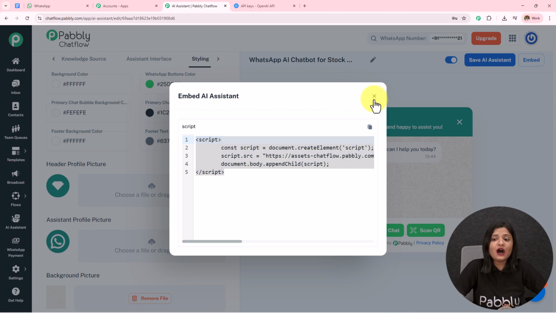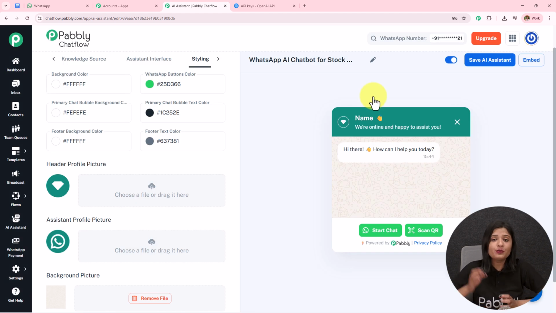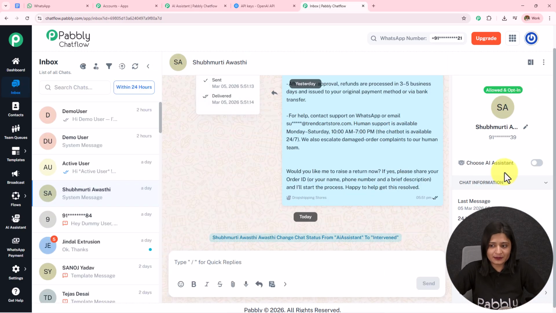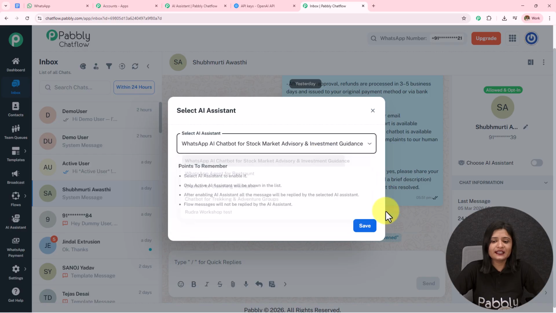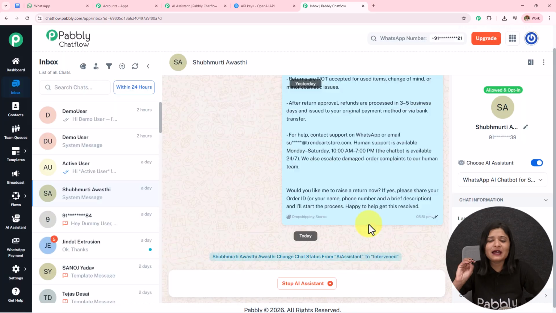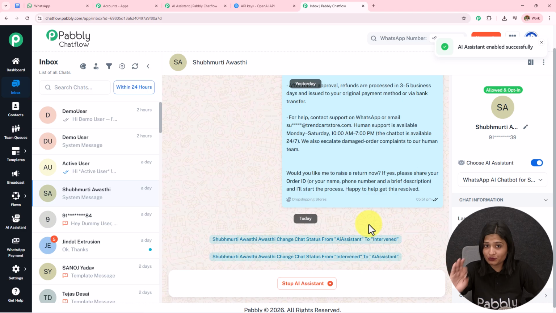Now we have to learn how we can assign this AI assistant to a particular chat, to a particular group or to all the contacts. On the left hand side I have this inbox. I'm going to open this inbox in a new tab. Here I have landed towards my chat. I'm going to choose the AI assistant by toggling this on, and then I'm going to select the AI assistant. Simply save this. In this manner I have enabled this AI assistant to this particular chat.